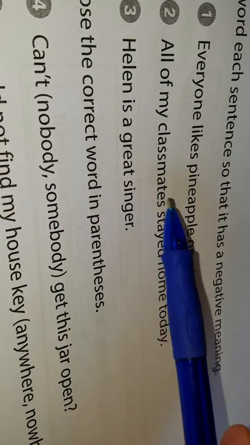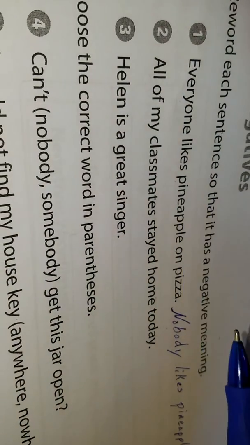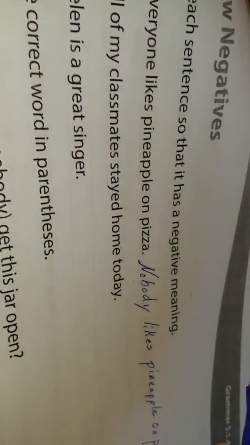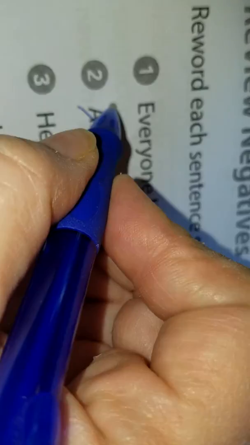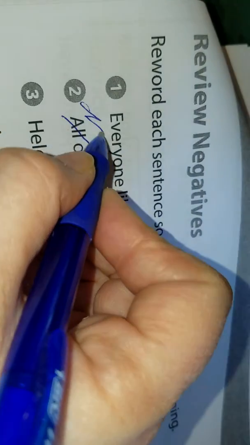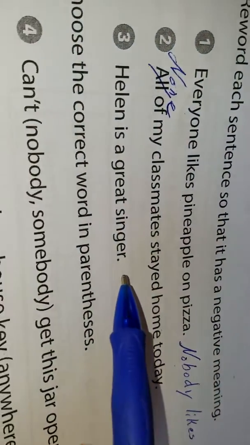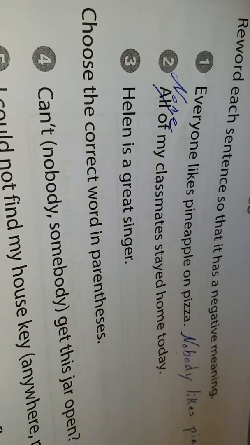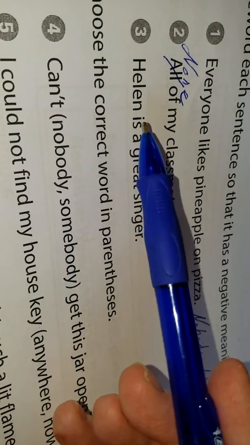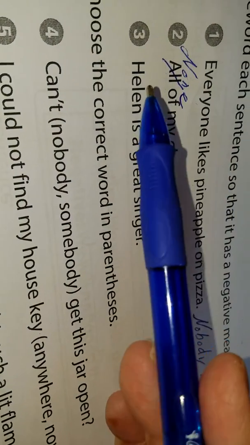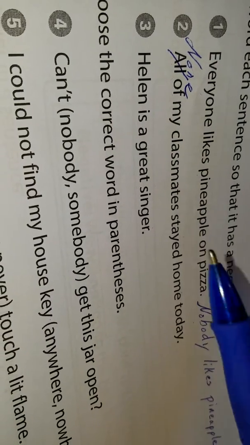So, all of my classmates stayed home today. This one's pretty straightforward. You would just say none of my classmates stayed home today. Helen is a great singer. Well, if you wanted to be insulting, you could say Helen is not a great singer or Helen's a bad singer. So you want to be aware of how harsh you want to be here.